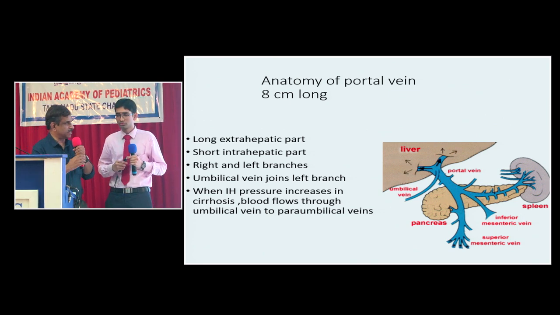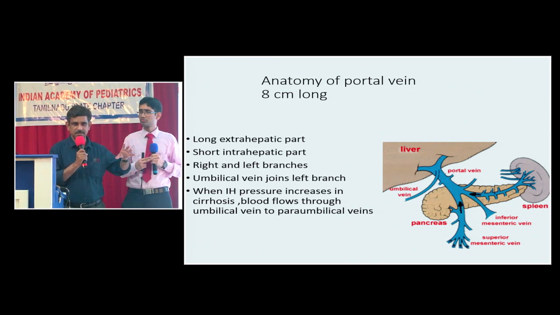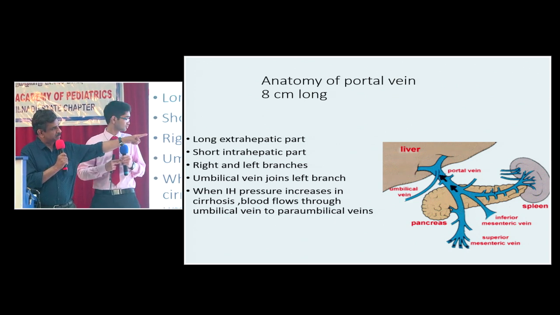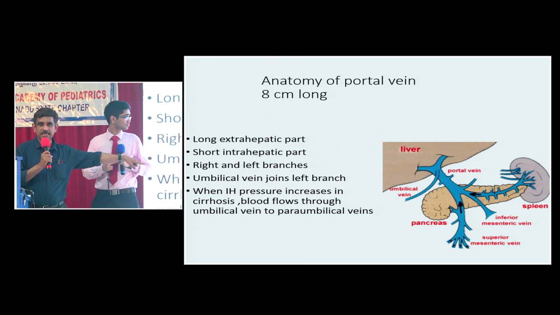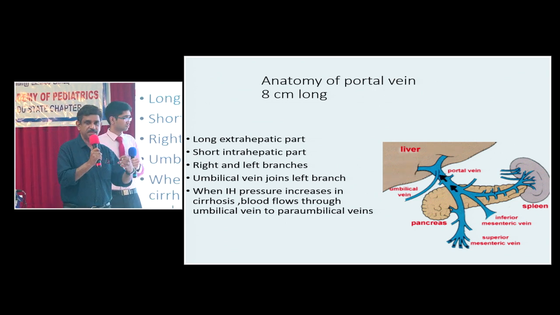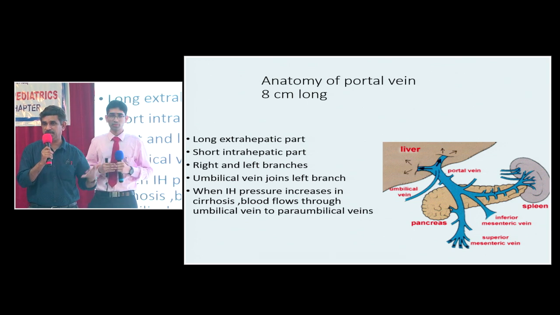Suppose the patient has developed cirrhosis. So the pressure within the liver is increased. This pressure will transmit blood through the hepatic vein into the umbilical vein. This umbilical vein reaches the umbilicus. From there, it will spread on to the collaterals which are patent over the anterior abdominal wall.